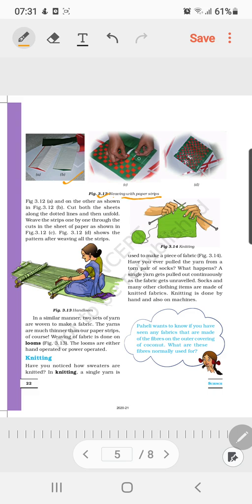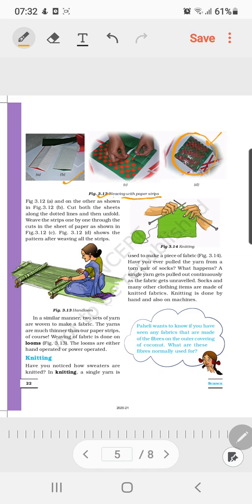Okay, so this kid has taken the two colored paper strips or yarn. You can assume this as a yarn thread in a similar way how the fabrics are being designed. So what he is doing, he is taking the thin strands of the different paper strips, and then ultimately weaving them vertically and horizontally in such a pattern that he is able to make a piece of fabric which is paper based. So in the similar manner persons make the fabric.